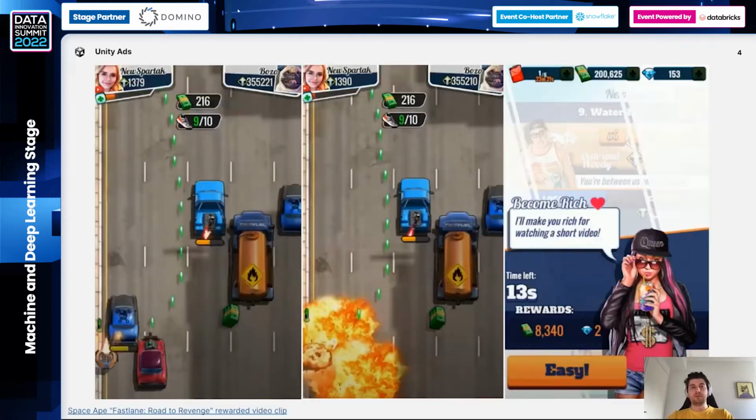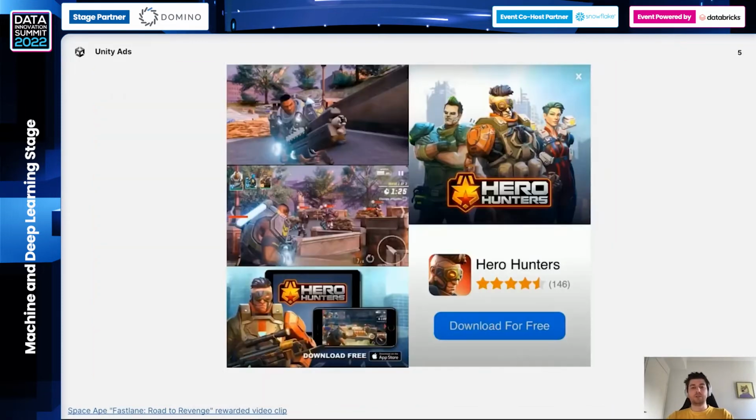So let's look at the example of such ad. These are actual screenshots from the game. So you're playing, you're driving the car, suddenly your car explodes and you are sent to the game over screen, where in exchange for in-game currency, you can watch an ad. If you click this button, you will be transferred to the next screen with the video of an ad. And it's up to you now if you want to download this game or continue playing your game.